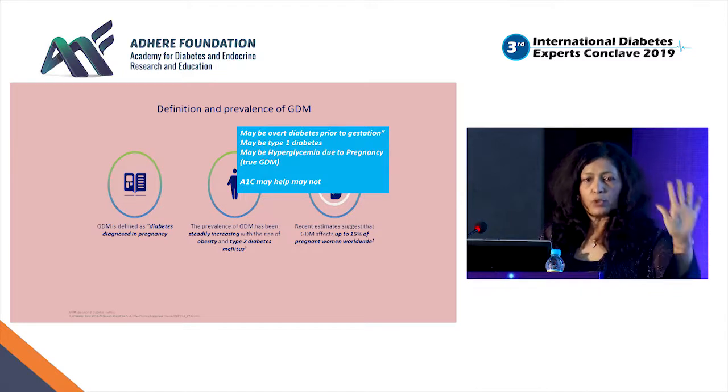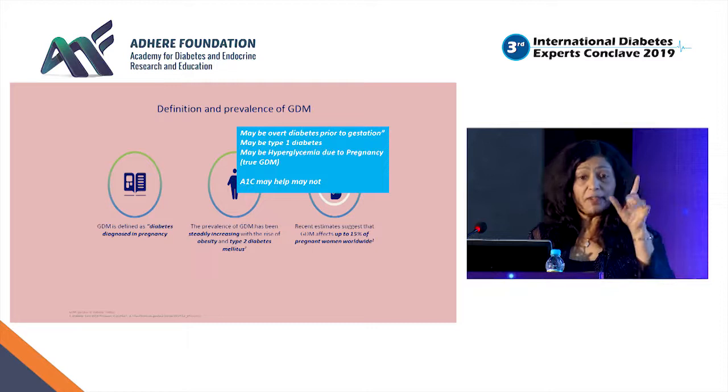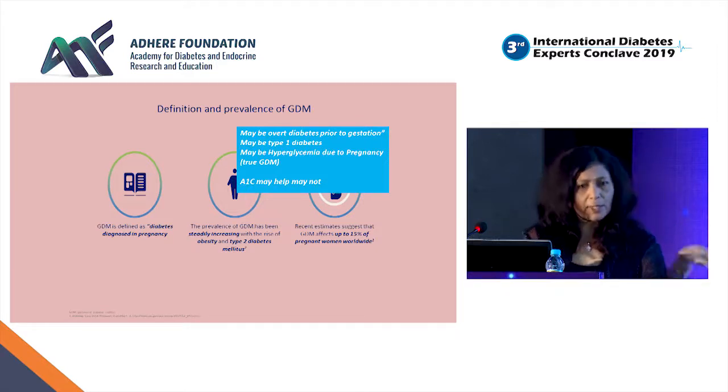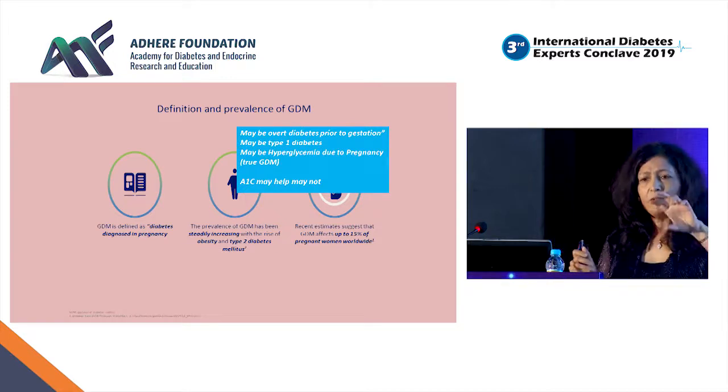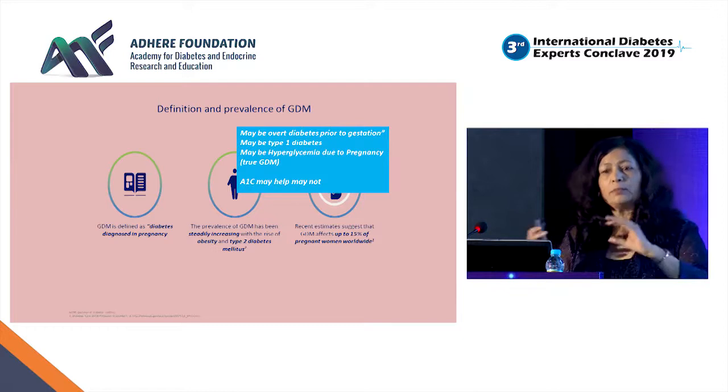There is some immunity issue that once there is a pregnancy, the glucose goes up. There are girls whose glucoses are absolutely normal, and then once they become pregnant, they come with it in the first trimester, I am saying. The typical hyperglycemia of pregnancy comes in the second and third trimester, which is true GDM. So the treatment and the outcome are different.